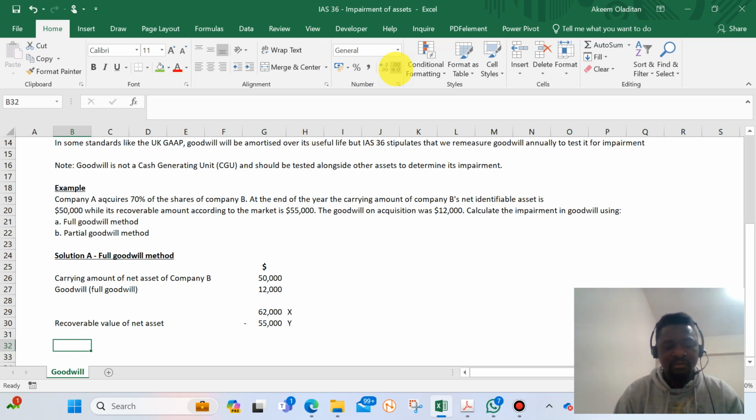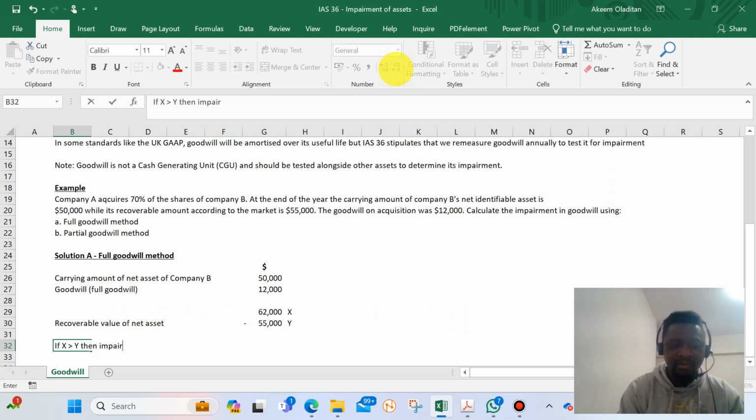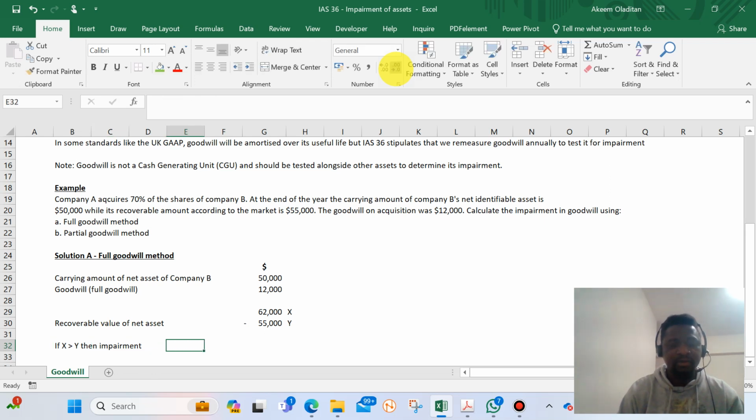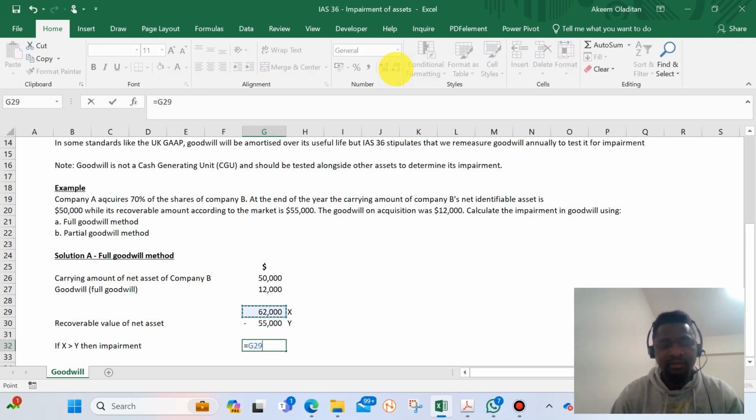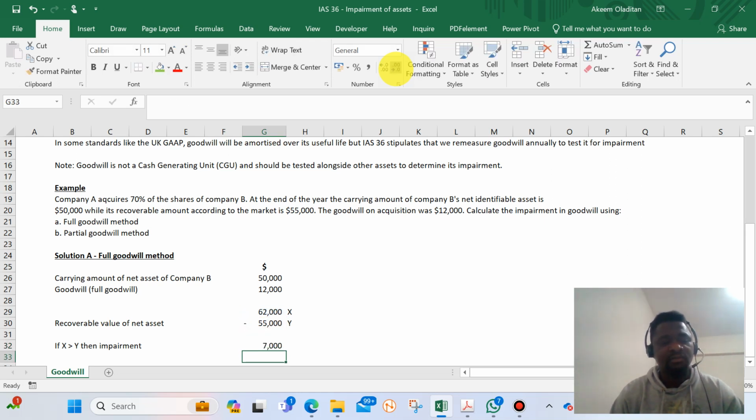So if X is greater than Y, then payments. So what do we have? Do we have impairment? Yes, we have impairment, because the carrying amount is more than the recoverable amount. So that $7,000 is what we call impairment of goodwill.